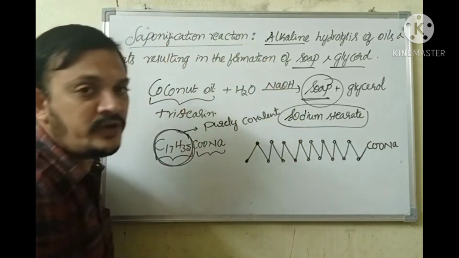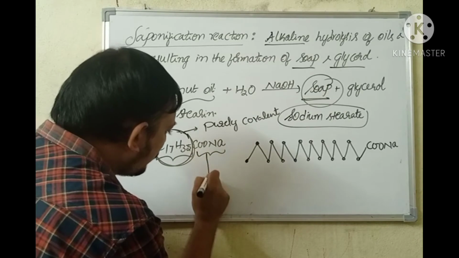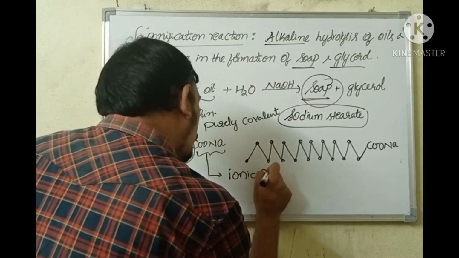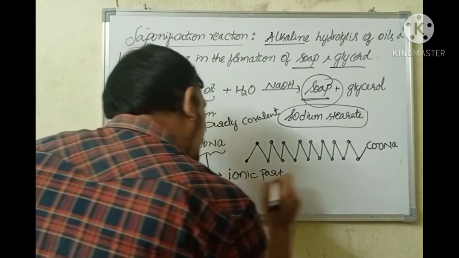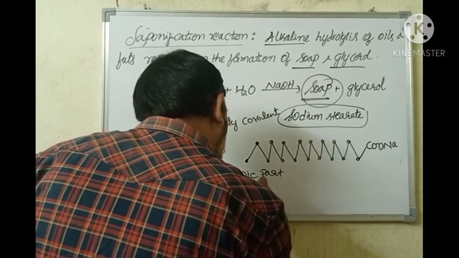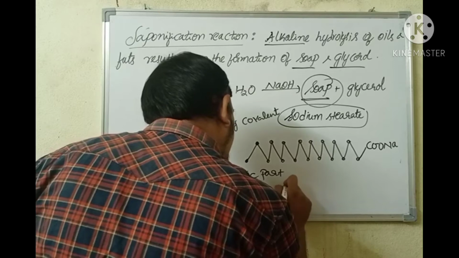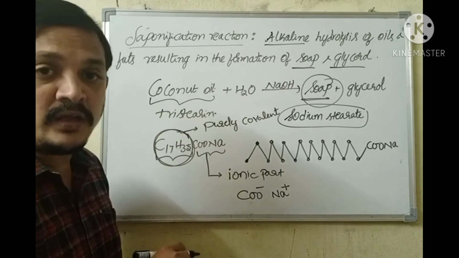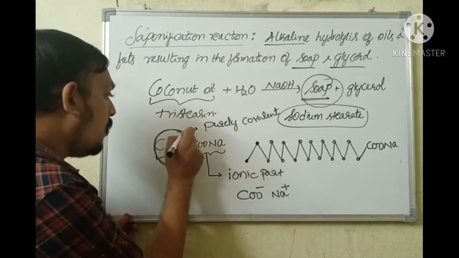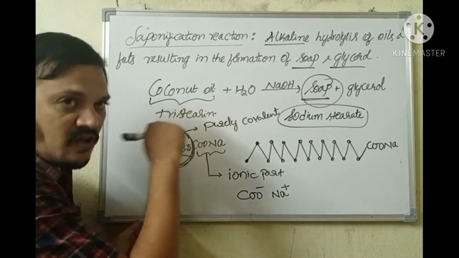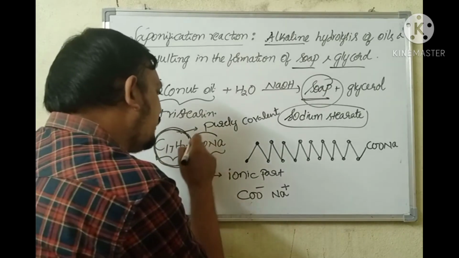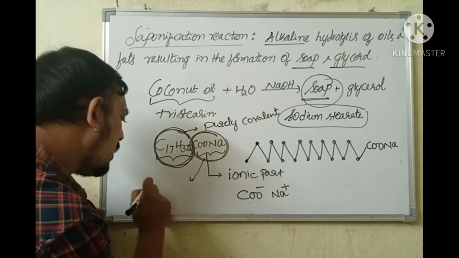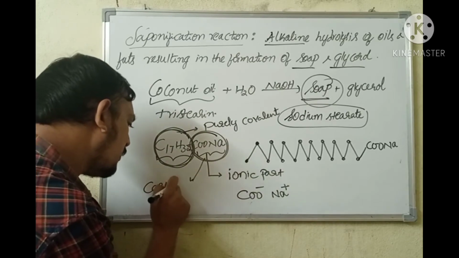And if you consider COONa, this is an ionic part. Why? Because COONa is made up of COO minus and Na plus. That means within the same molecule, two parts exist. One is a purely covalent part, that is the long carbon chain, and another is an ionic part, which is the carboxylate group. What is this group? This is the carboxylate group.